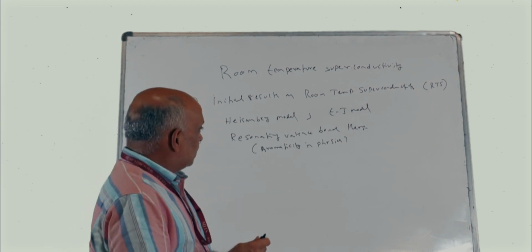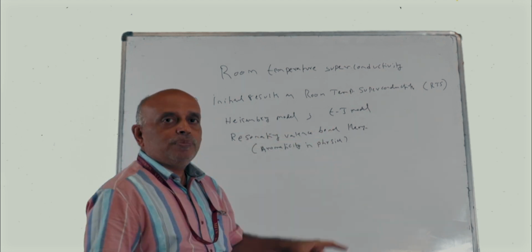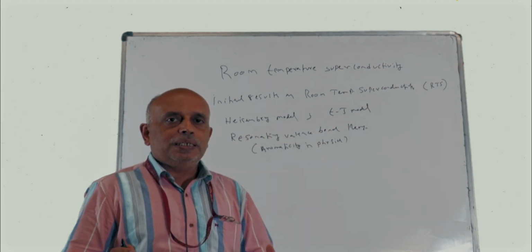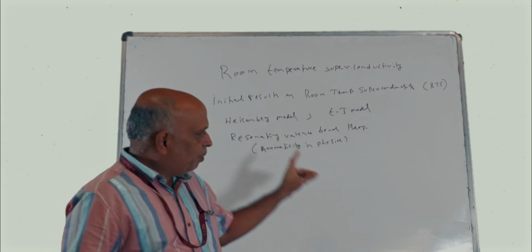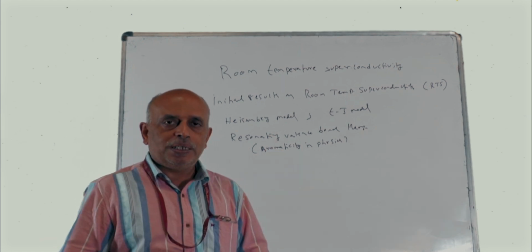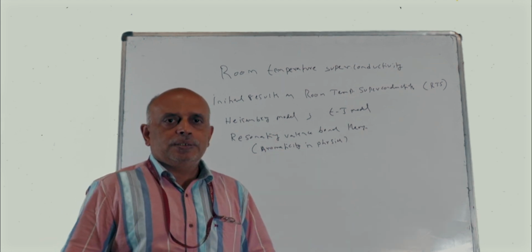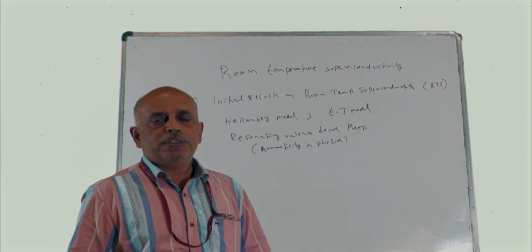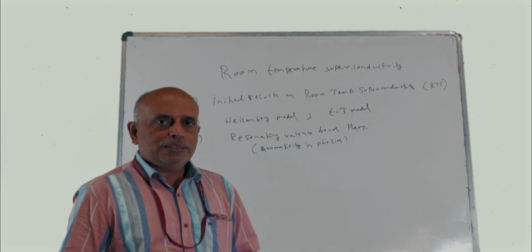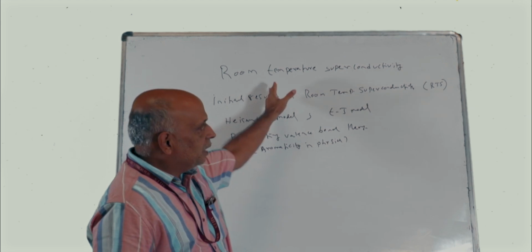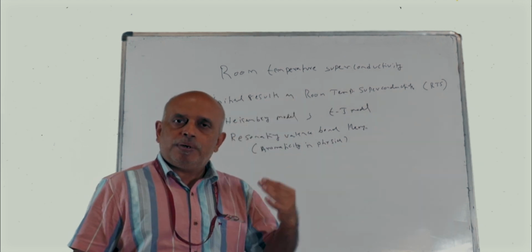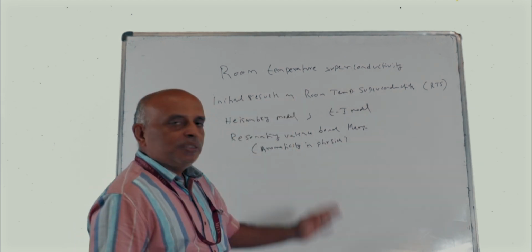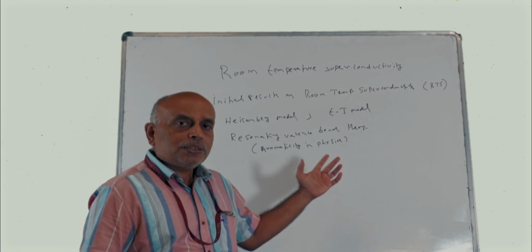Already I discussed the resonating valence bond theory. It predicts that TC can go well above room temperature. The physics is not wrong. We won't say that it is sophisticated, but still it is logical, and it predicts that superconductivity can be observed even well above room temperature. So that's why RVB theory is interesting, but still it is not sophisticated.